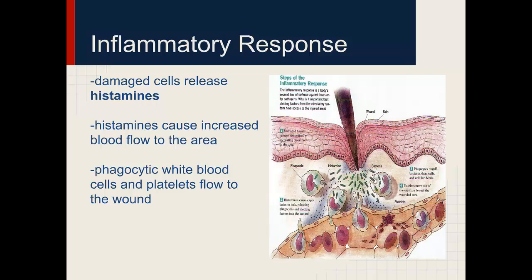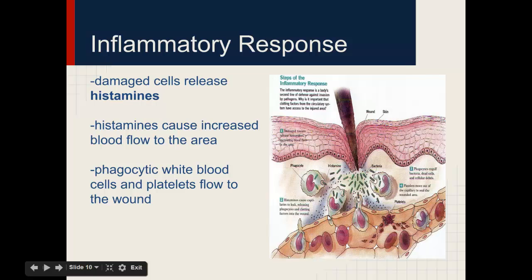So when you have a damaged cell or when you have a pathogen or bacteria in your body, that will cause your tissue to release histamines. Histamines are something in your body that will cause an increased blood flow to the damaged area of your body. As the increased blood flows, and you can see that in the bottom of this image, your capillaries will start to leak. And what will leak out of these tiny blood cells?